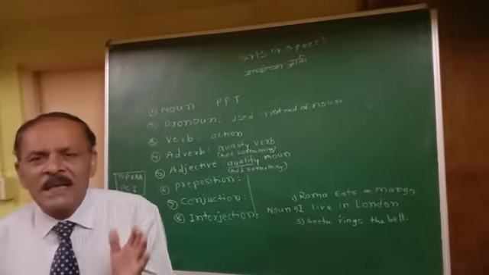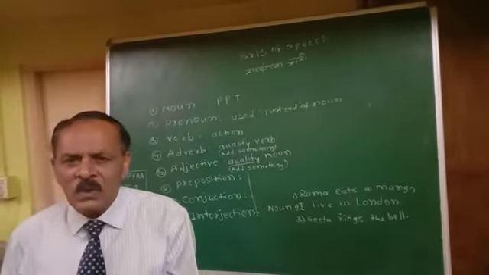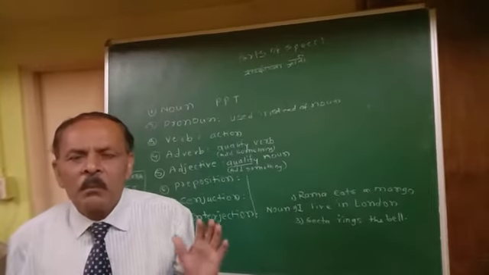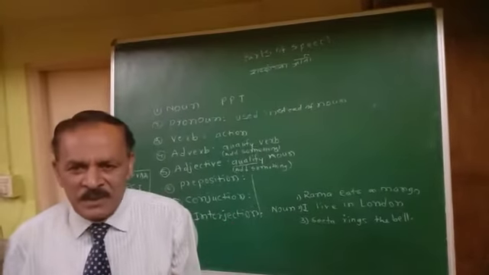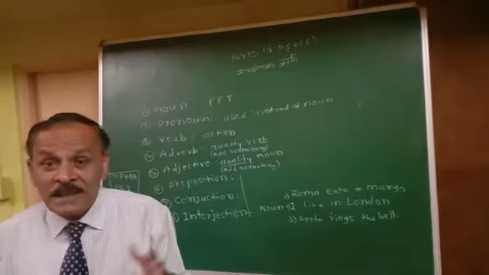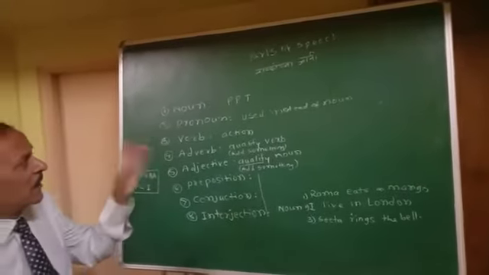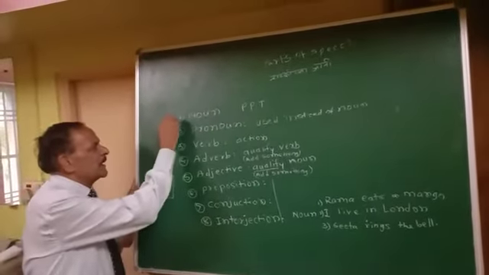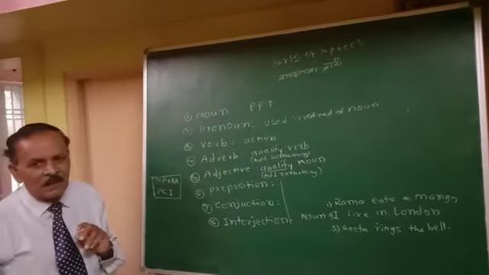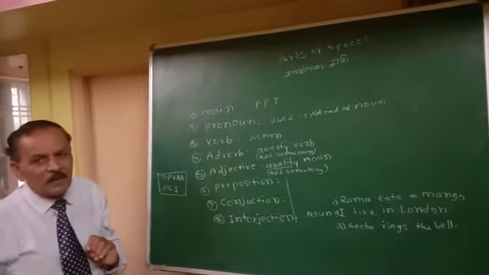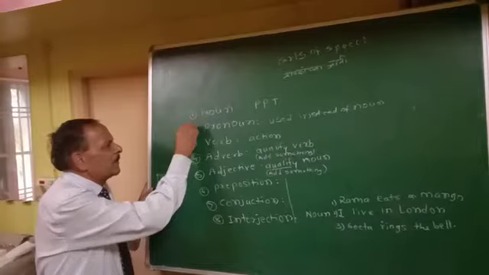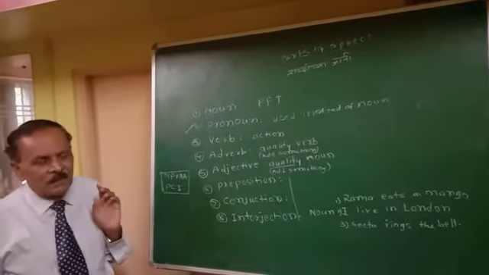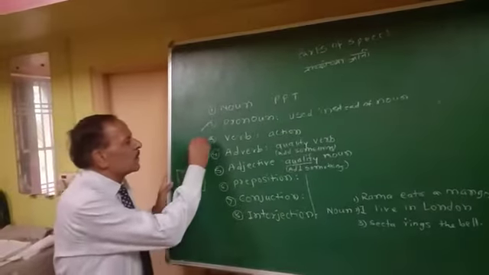As in Marathi, in English also, we have got 8 parts of speech, which they are. See on the board. First is noun. Second, pronoun. Third, verb.